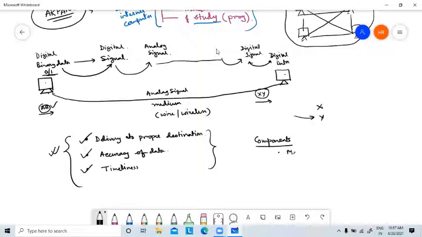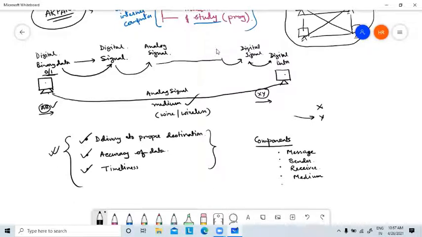So this is number one component of your data communication. Number two, there must be one sender and there must be one receiver. When you are sending some message, there must be some sender and some receiver. Then there must be some medium. See, without medium you cannot transmit. So you need some medium.